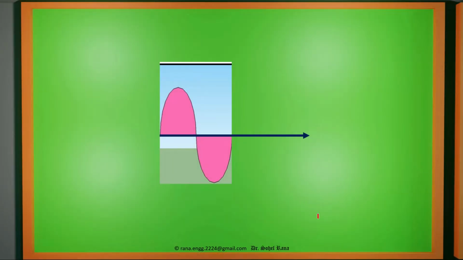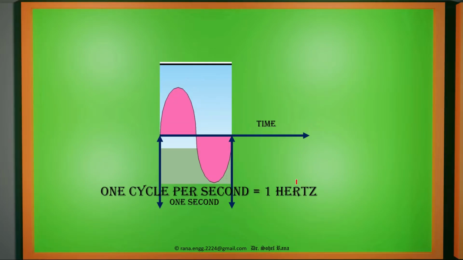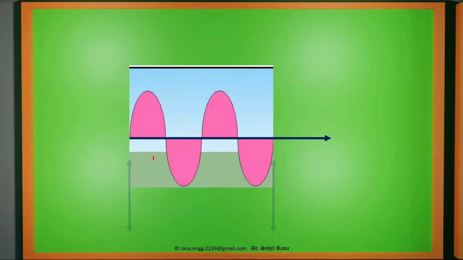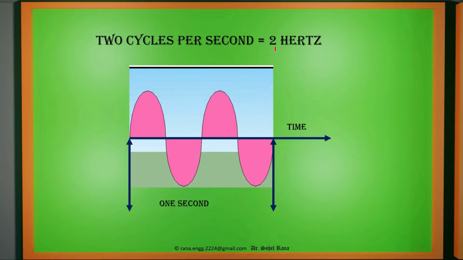Now in this example, let us imagine that in 1 second we are getting this one time period, one cycle in 1 second. So what will be the frequency of this particular wave with respect to time? It will be 1 hertz. That means one cycle is traveling in 1 second. Now if we increase it, if we get 2 cycles in 1 second in the same time, that means frequency is increased. Now we have 2 time periods, 2 waves, 2 oscillations in 1 second. So what will be the frequency? It will be 2 hertz.